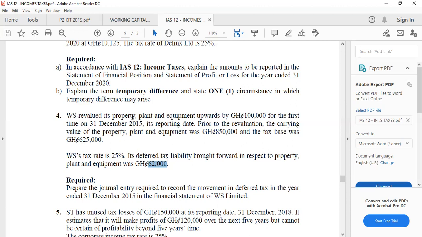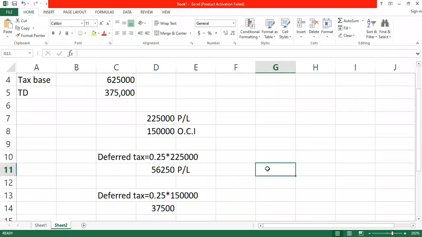Look at this question. The property was valued for the first time. So there is no balance relating to revaluation. We don't have any revaluation reserve because this is the first time that we are revaluing our assets. So any balance on the deferred tax will be the one we are doing for the difference between the tax base and the carrying value, which is P&L. So this 62,000 is relating to P&L. Are we okay?